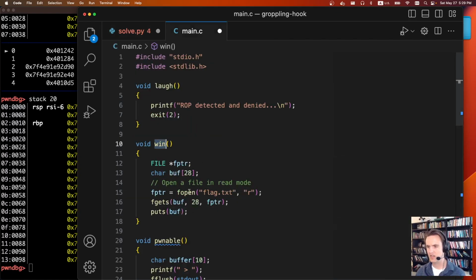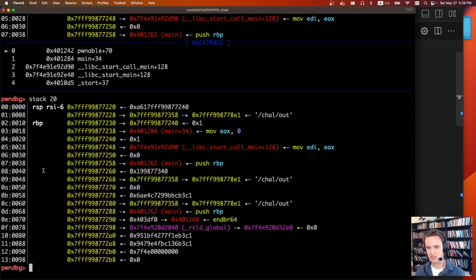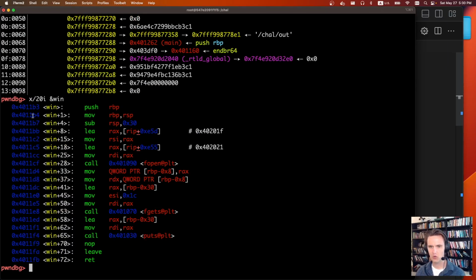For some reason, this is calling libc, and because the stack is just off by 8 bytes, you have to insert an extra one in there. If we look at the instructions, so examine, let's say, 10 instructions at win, if we go to this byte instead of this byte, we ignore this push call, and that way our stack ends in a 0. We just got lucky that the first thing ended up being a push, so we can ignore that push and it doesn't modify our stack pointer. But there are other tricks. We could have put an extra return in there or something like that.